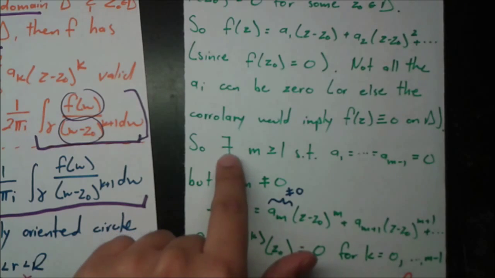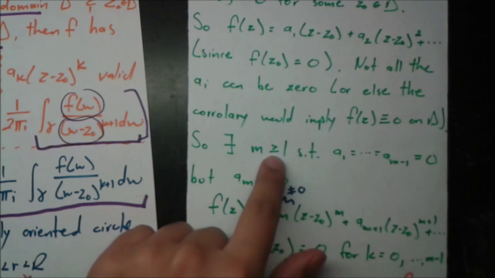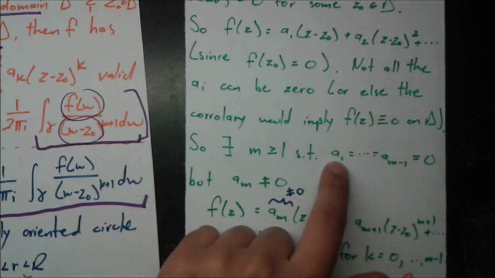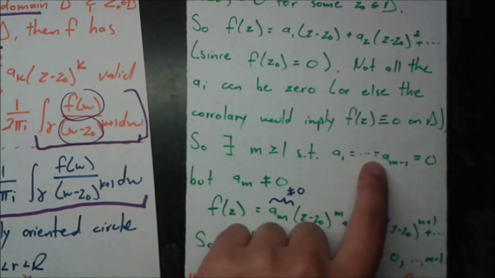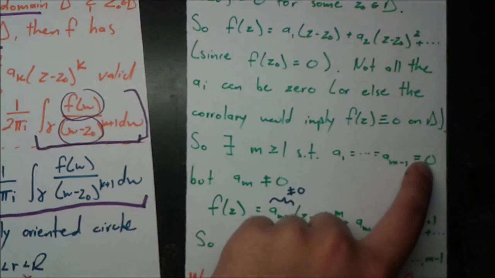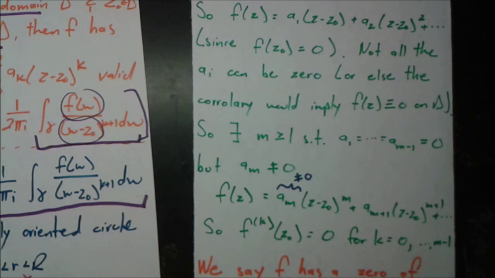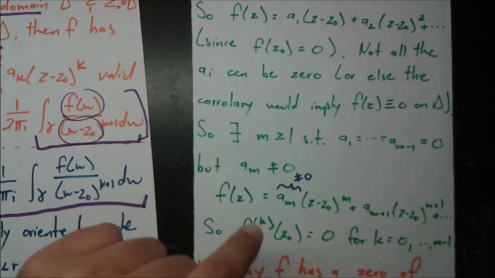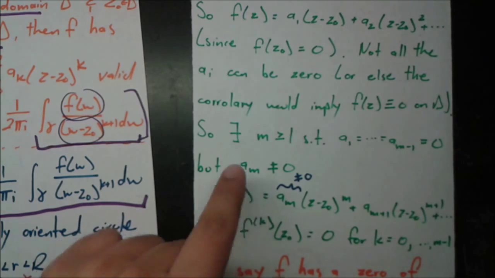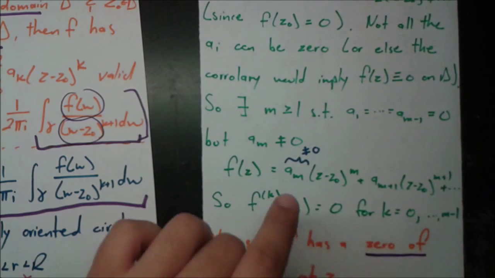So that means that there exists some positive number, m, greater than or equal to 1, such that maybe a sub 1, maybe a sub 2, maybe a sub 3, all the way to maybe a sub m minus 1 equals 0, but there has to be a first coefficient term which is not 0, and let's say that's a sub m. So that means that a sub m is not equal to 0.